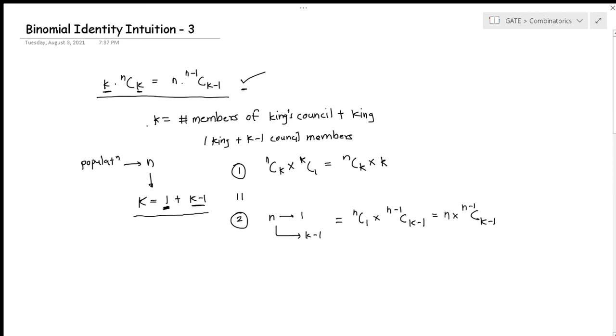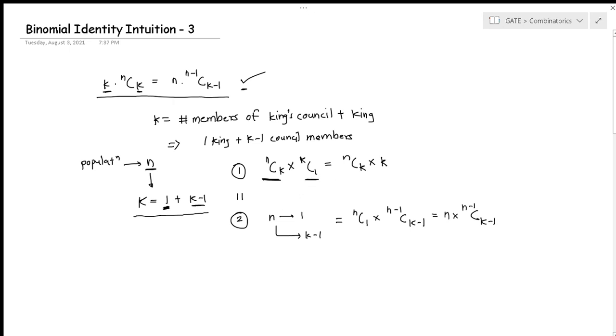So how we thought about the problem intuitively is that we want to choose k members such that k minus 1 will be council members and 1 will be the king. So this was our breakup for the k. Let's say the population of our kingdom is n people. Now we want to select k people such that one of them will be king and the rest, k minus 1, will be council members. One approach could be to first select the nCk people for choosing those k important people, and out of those k people, choose one as king.